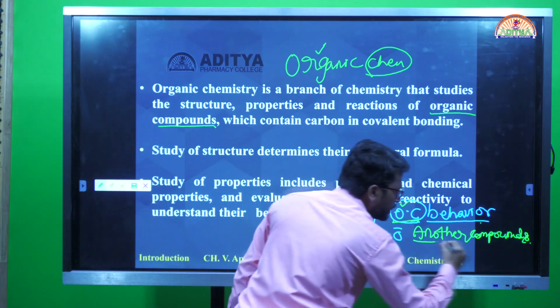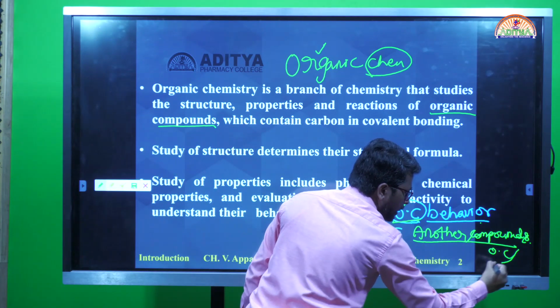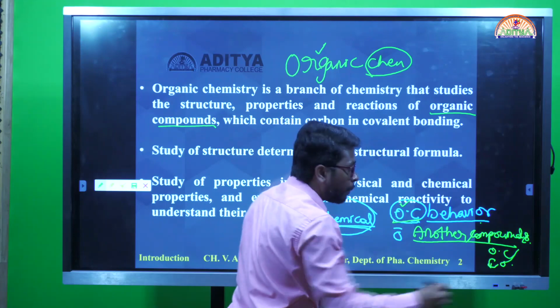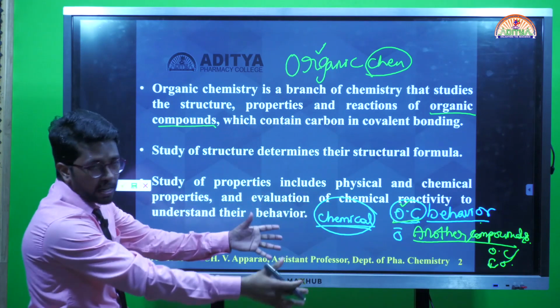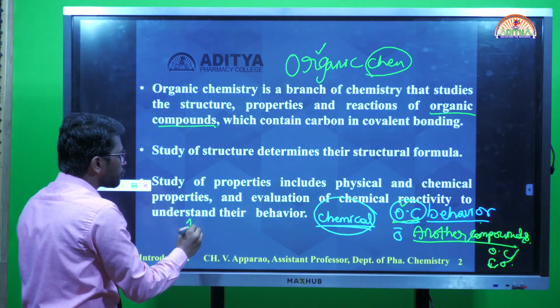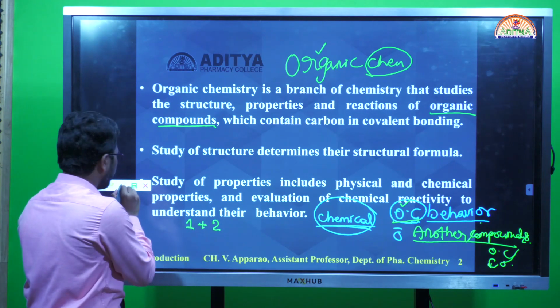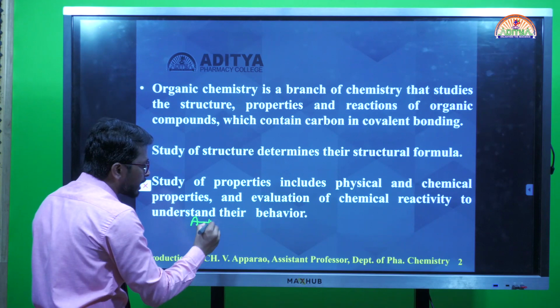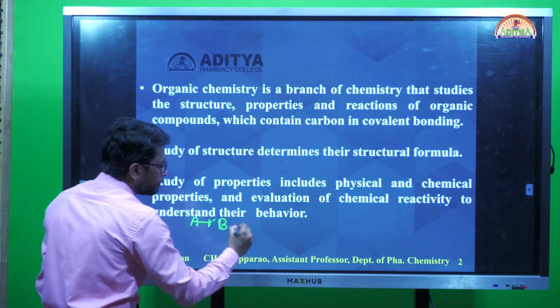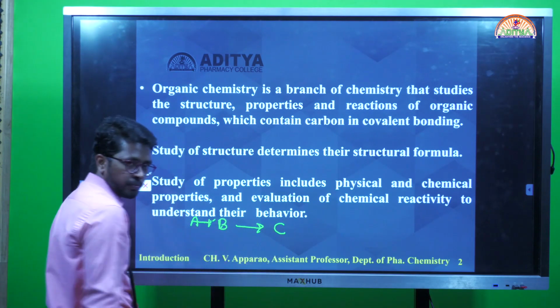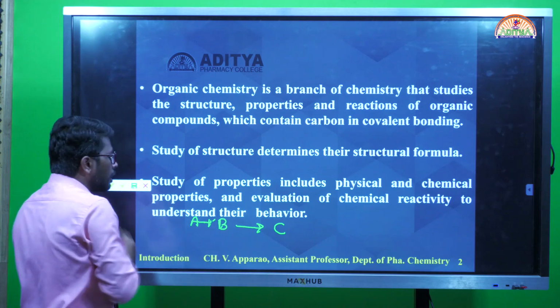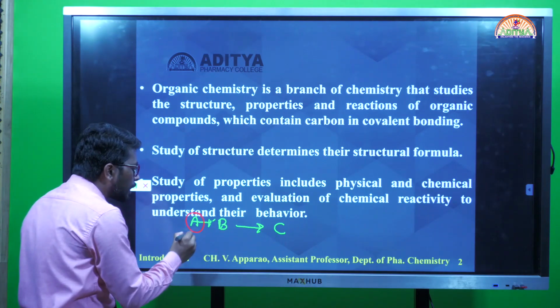Whatever the type of compound, whether it is organic or inorganic, I don't care about that. But in that particular chemical reaction, suppose I take a chemical reaction that forms a C. In this chemical reaction, one must be an organic compound.